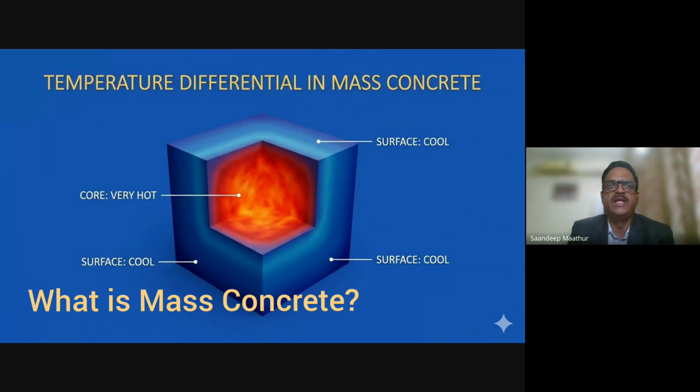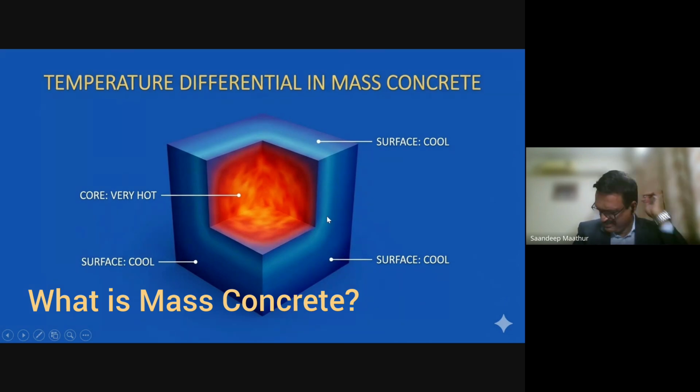So this is the most important slide of the presentation: the temperature differential in mass concrete. The IS codes say that the core temperature of a concrete element should not exceed 70 degrees, and then what is the difference from the top to the core? When we monitor temperature, and we'll read about the temperature monitoring devices, there are three sensors placed in a mass concrete: one in the core, one on the top, and one in the bottom.